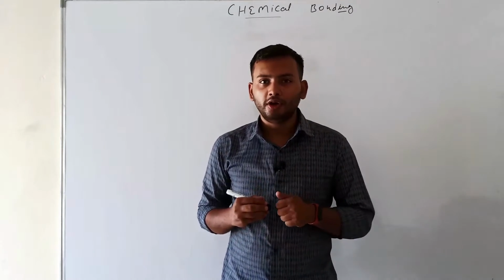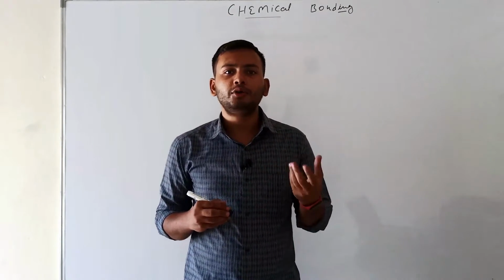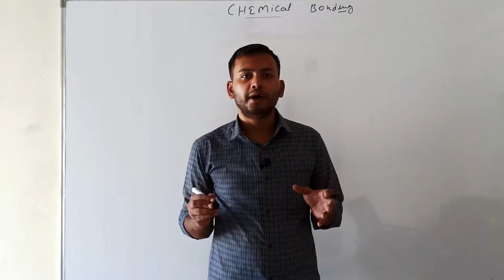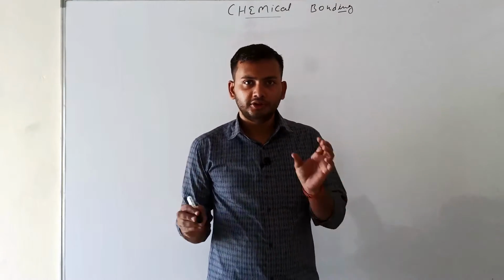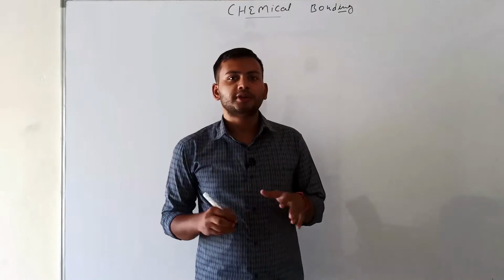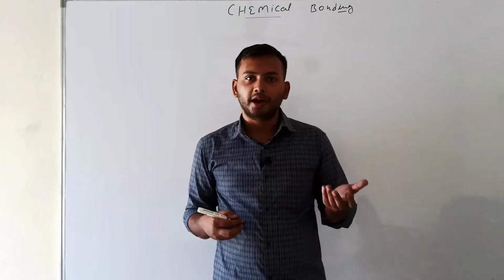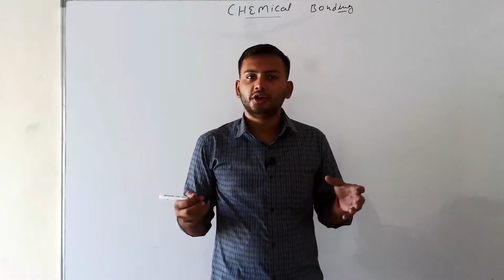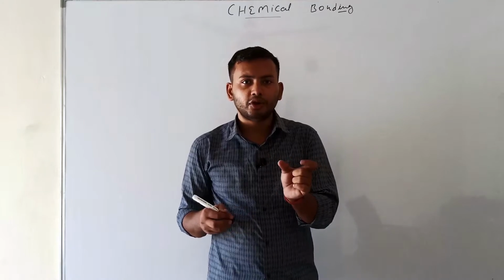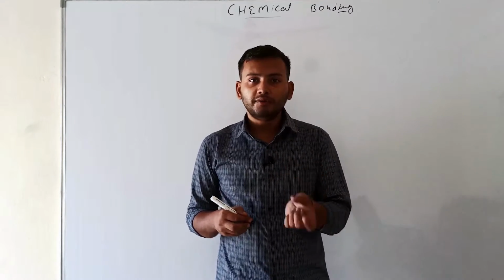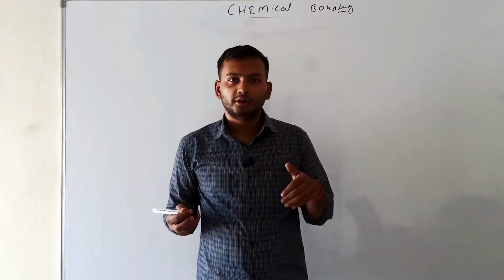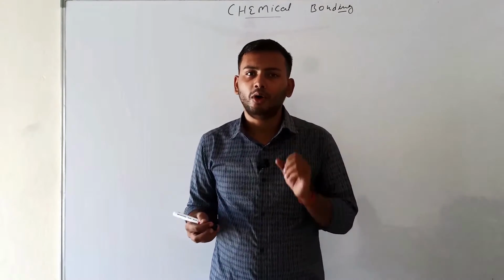Chemical bonding is the combining of two atoms or two ionic compounds with a force. This particular force is called chemical bonding. Some atoms, like carbon with carbon and hydrogen with hydrogen, combine with each other because some force of attraction works between them. This force of attraction is called a bond.